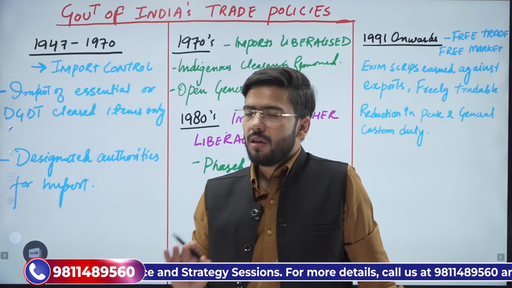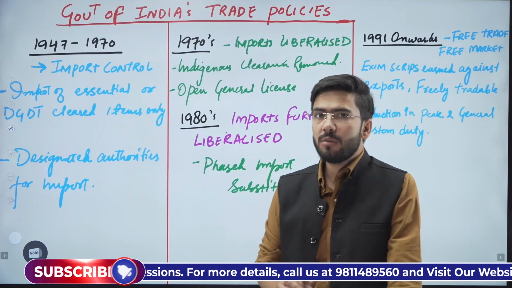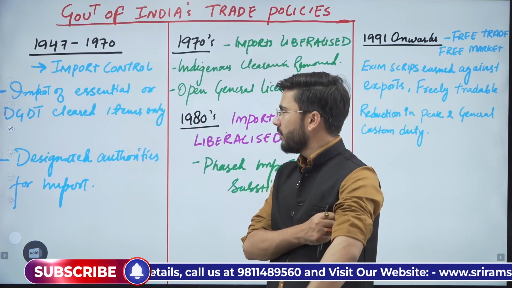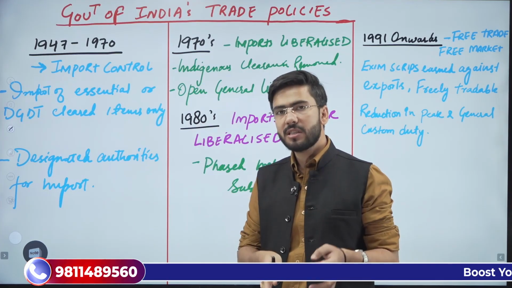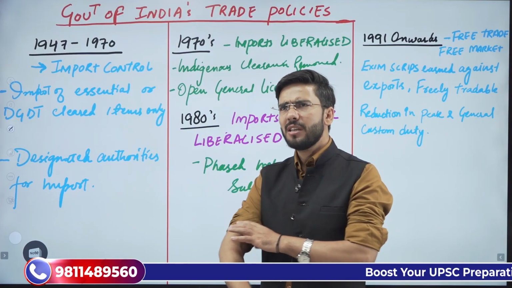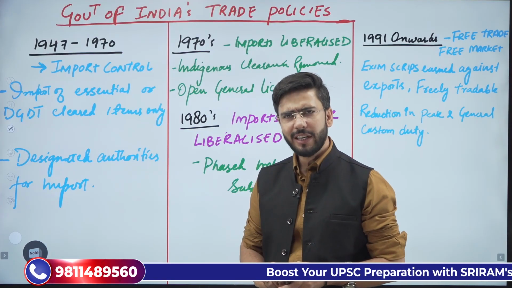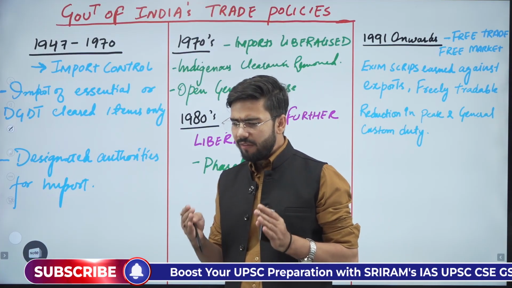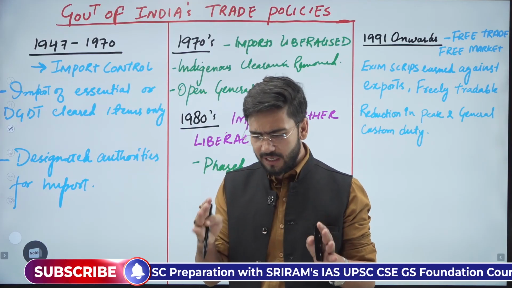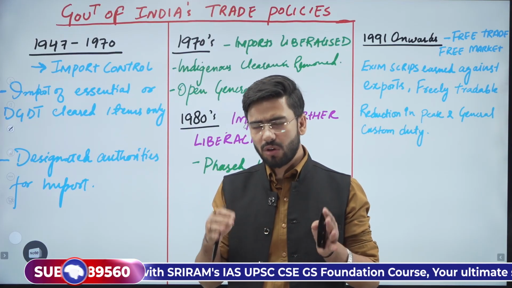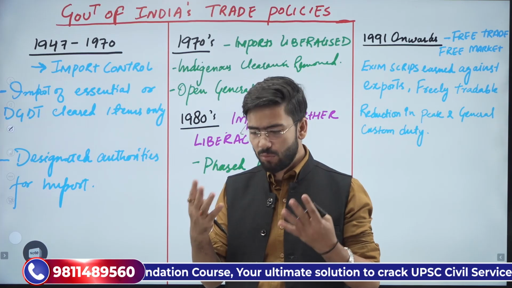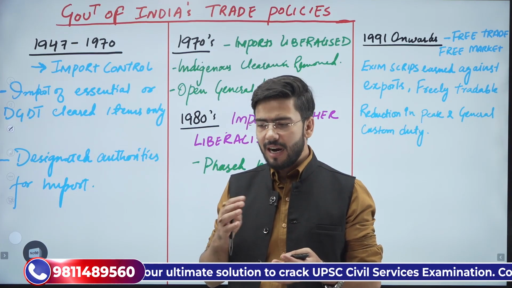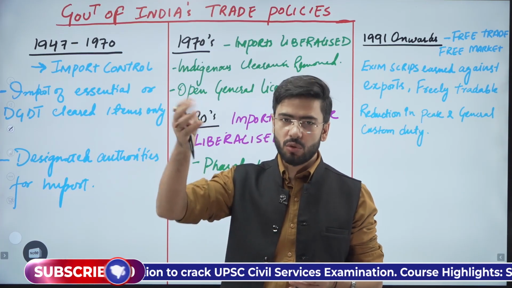Understood? Further, in terms of trade policies, that is import and export, the government also had an apprehensive stance in the initial times. From 1947 to 1970, we were inclined towards developing our own economy, being more resilient, more self-reliant, and more apprehensive towards imports.